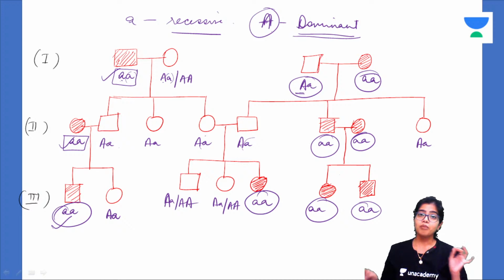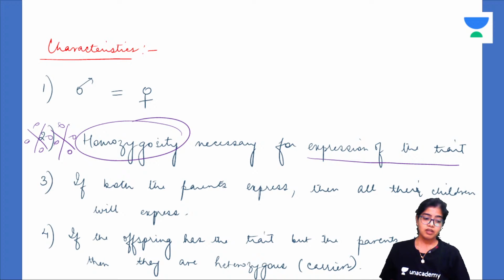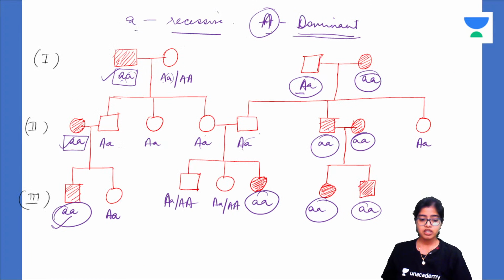Okay, so dominant conditions can be expressed in both heterozygous and homozygous state because it is dominant, so it needs just one allele to express itself. But recessive conditions need both the alleles to express themselves. So homozygosity is necessary for the expression of a recessive trait. If both the parents express the trait, then all their children will express the trait. Can you see? Both the parents here are expressing the trait, so all the children will express the trait.